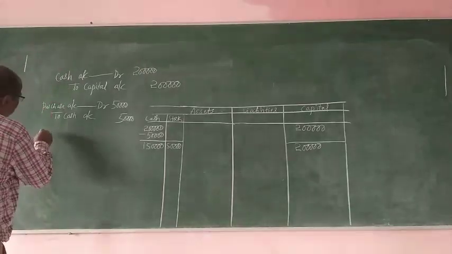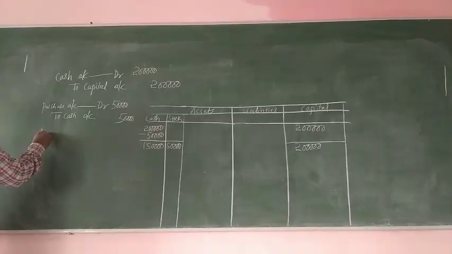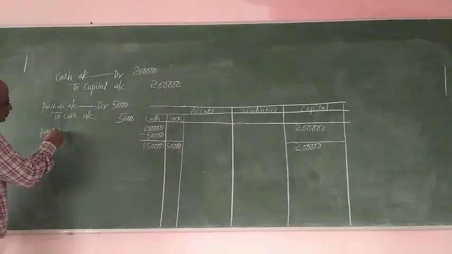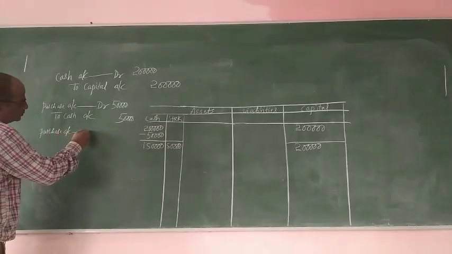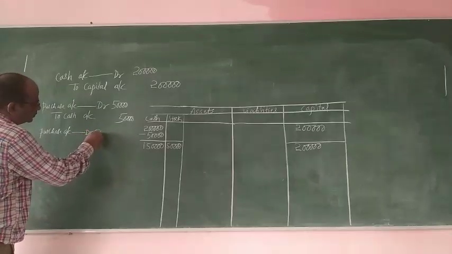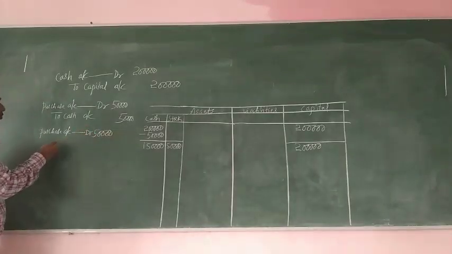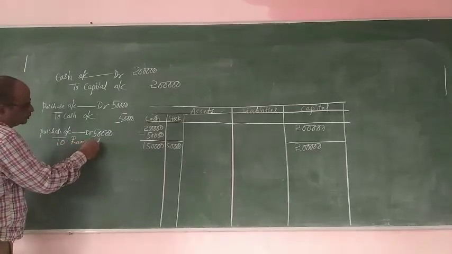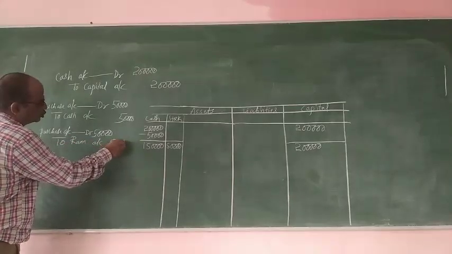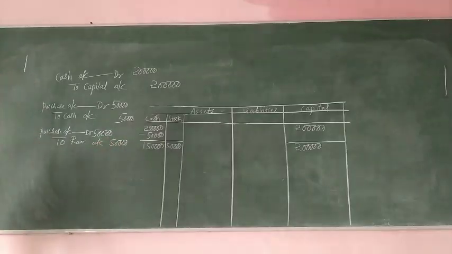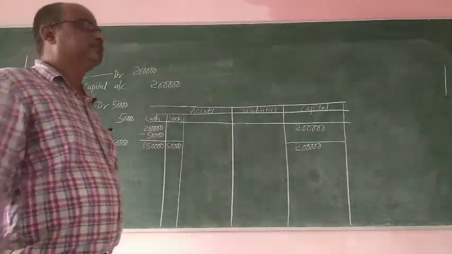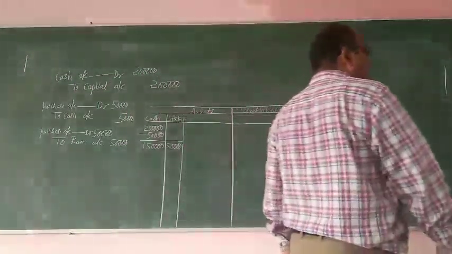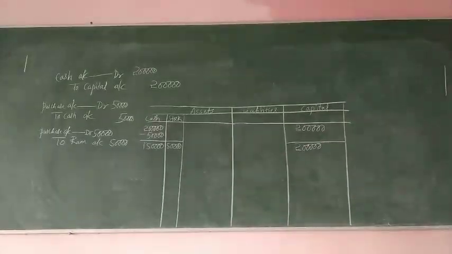So now the journal entry will be purchase account debit to Ram account. Instead of cash, here you will show how much? You will show 50,000 as Ram. I am not writing it in the format.